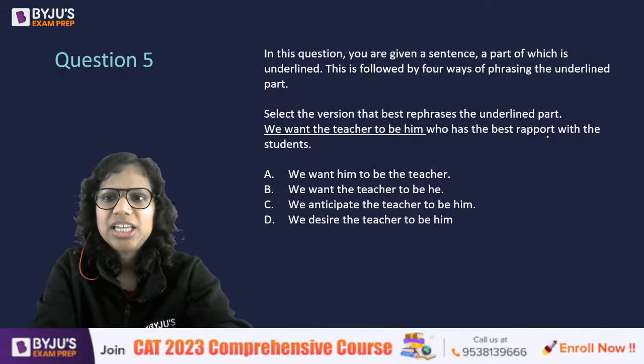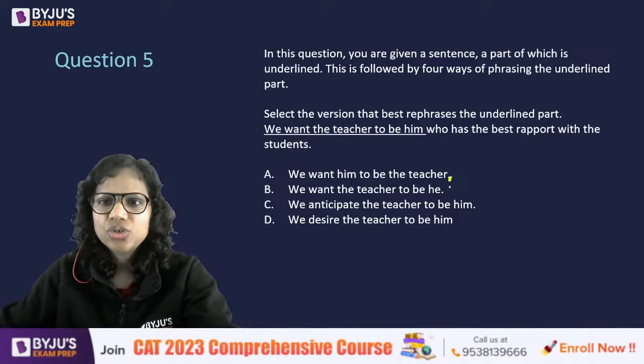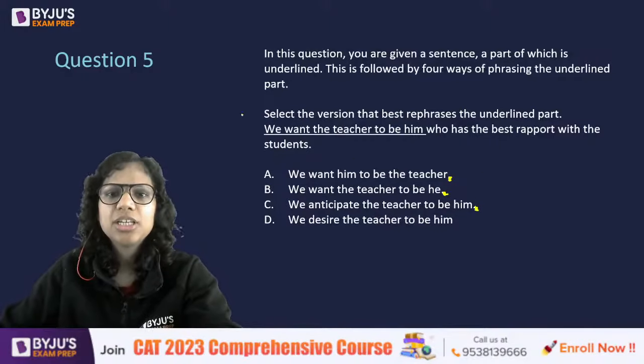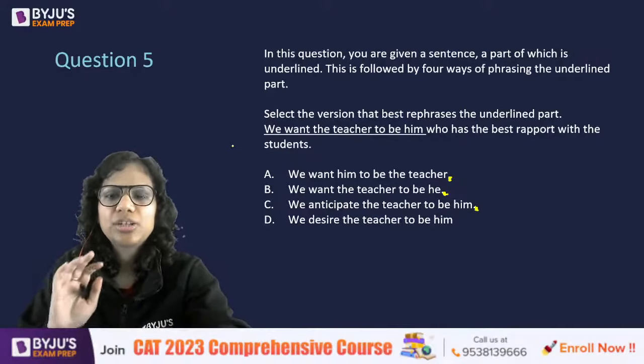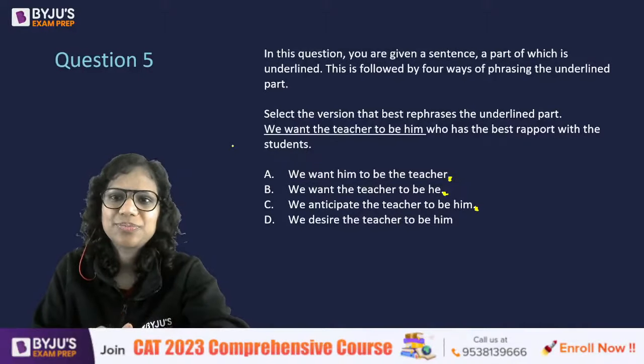All right. Let's come to the fifth question then. Let's see what you say here. So again, now here a part of the sentence is underlined. There shouldn't be any full stops here. Okay. Yeah. No full stops here. You have to tell me which is the correct phrase, which is the correct way of phrasing this sentence.